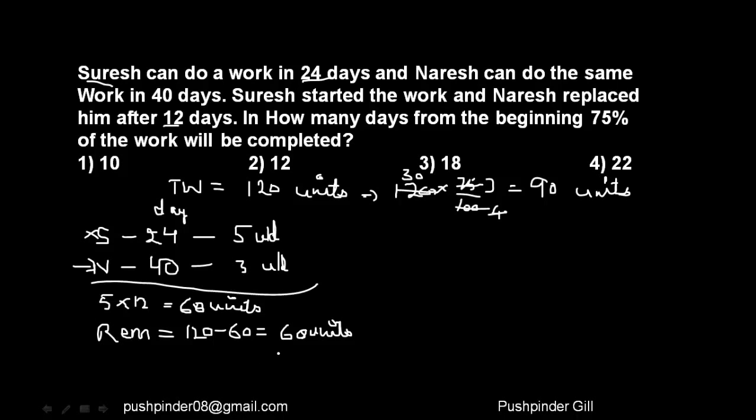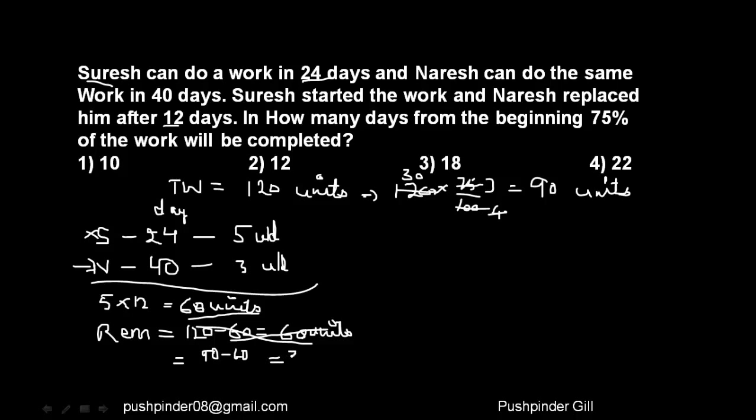And 60 units have already been finished. So the remaining work is 90 minus 60, which is equal to 30 units.